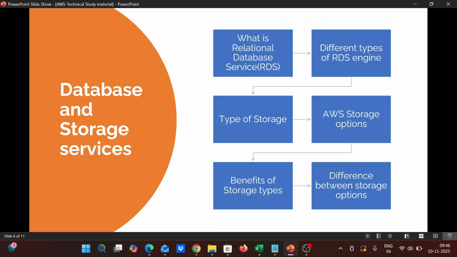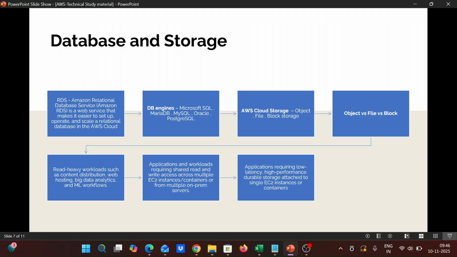And next, the databases provided by AWS are SQL and NoSQL. In SQL, it provides MySQL, Microsoft SQL, and PostgreSQL, and for NoSQL, it provides MongoDB, and also other services, where MongoDB is brought from the marketplace. We'll see that in our next videos. And next, coming to storage in detail,